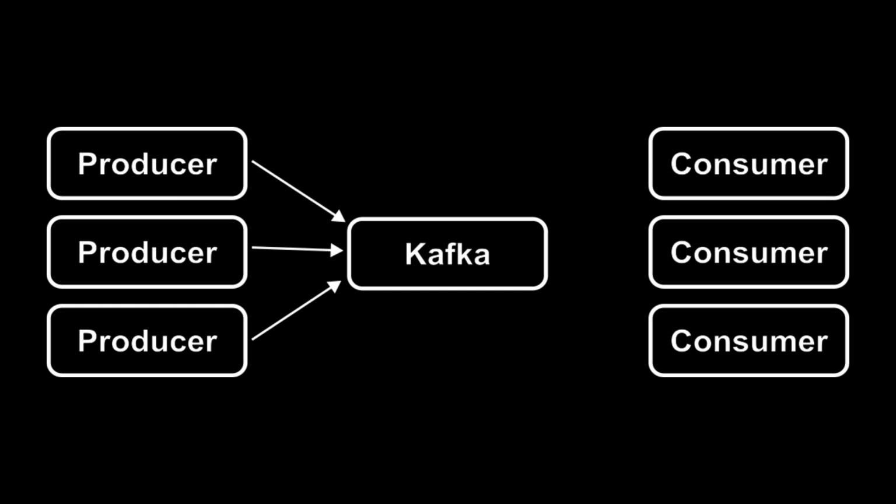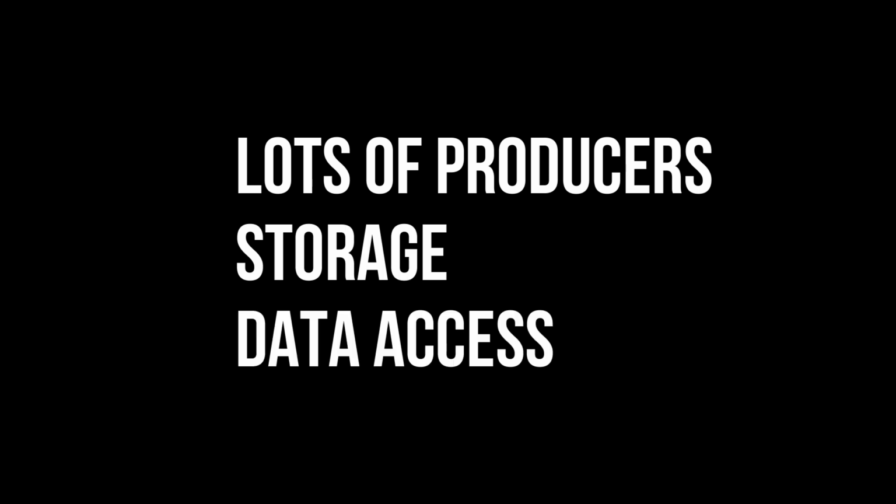Instead of sending data to every single consumer, our producers only need to tell Kafka about it. Consumers know that they only have to talk to Kafka to get all the data they need. They can also use Kafka to look up older events. This sounds too good to be true, right? Oh, it gets even better. Kafka is built to be resilient, fault-tolerant, scalable, highly available, and blazing fast. If set up correctly, Kafka can reliably receive data from as many producers as needed, store it for as long as desired, and provide data access to anything that needs it.